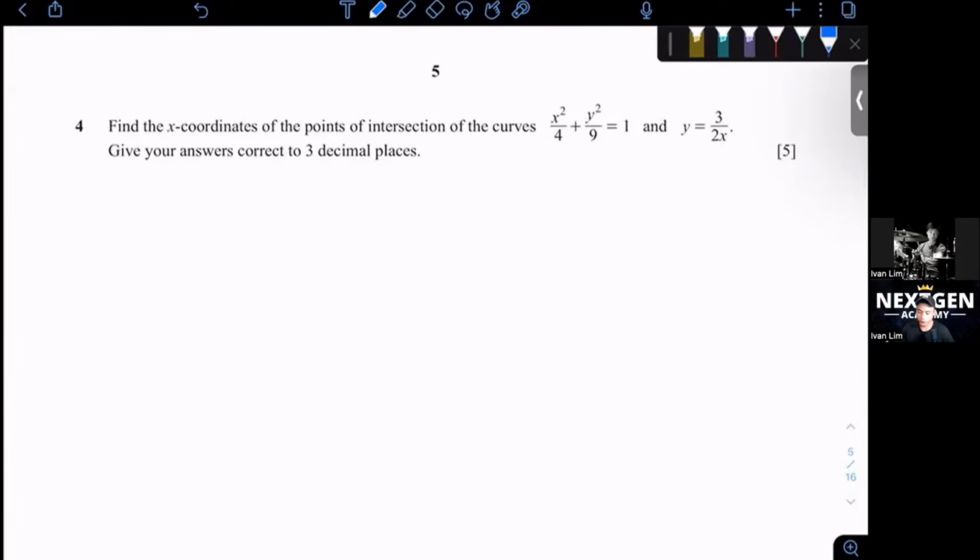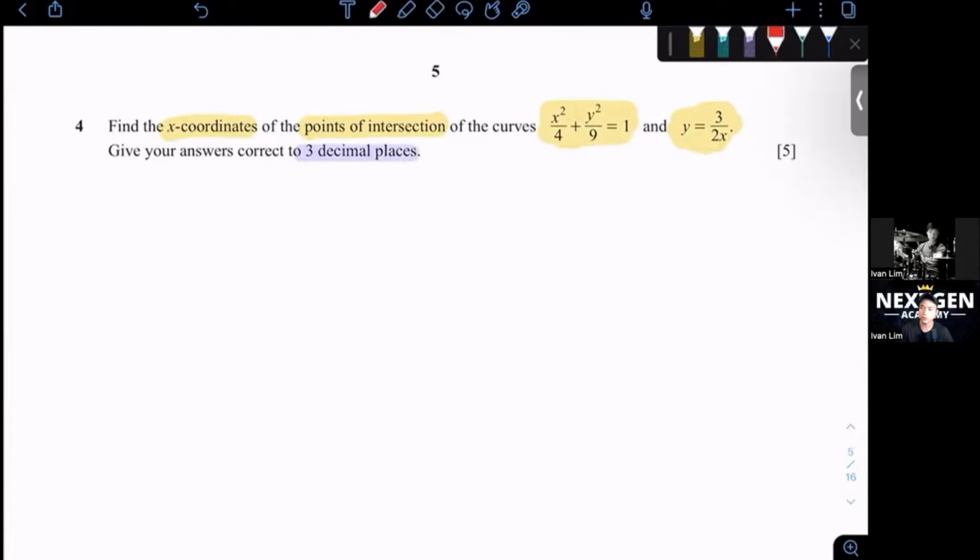question 4. Find the x coordinates of the points of intersection. Whenever you see point of intersection, most likely you have to do simultaneous equation. Between the curves, x squared over 4 plus y squared over 9 equals 1 and y equals 3 over 2 x. Give your answer to 3 decimal places.